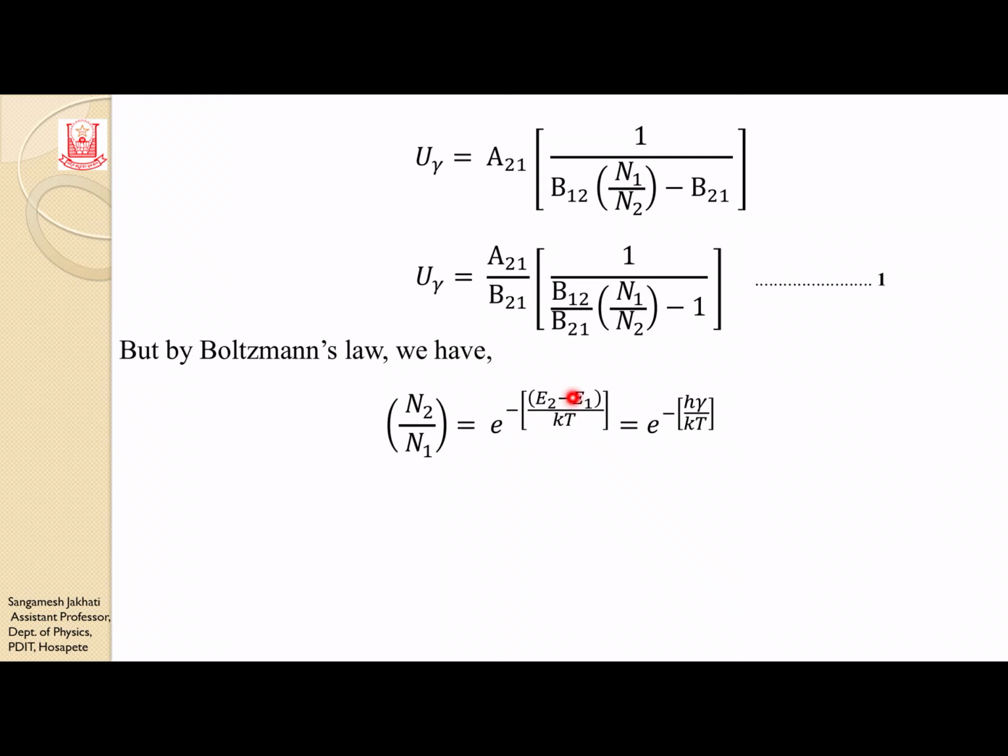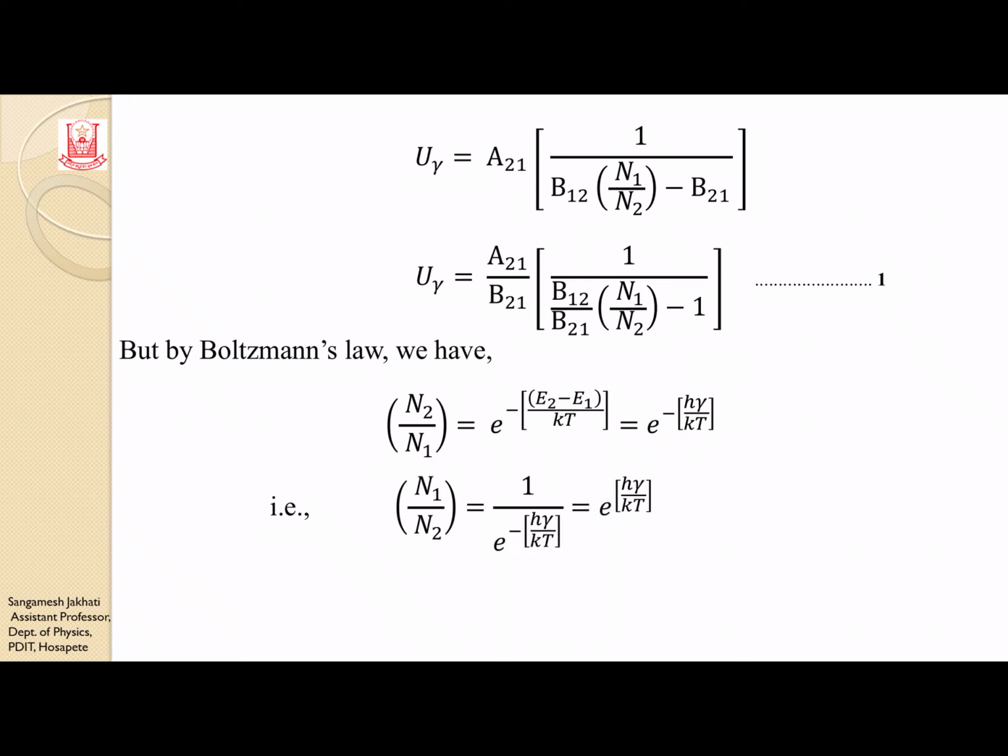E2 minus E1 is the energy difference of these two states, which can be written as delta E, and delta E is also written as h nu. So N2 by N1 can be written as e to the power minus h nu by kT.